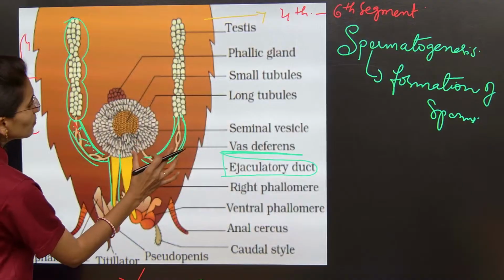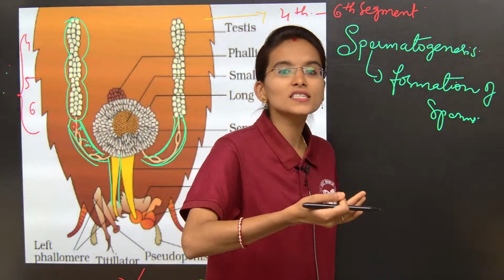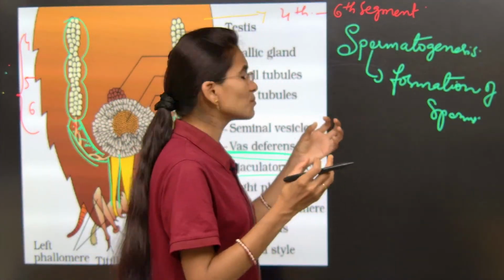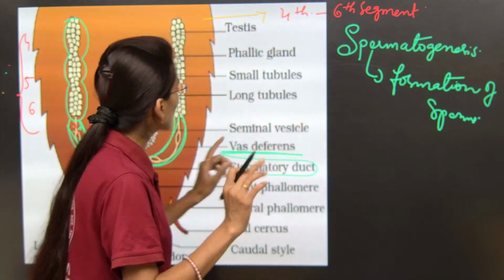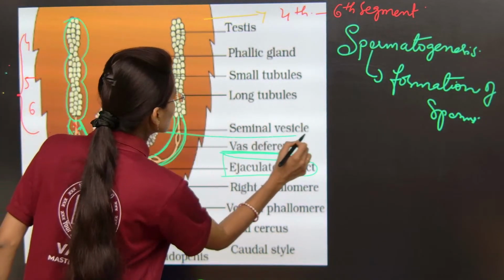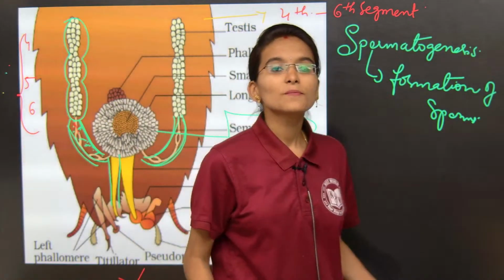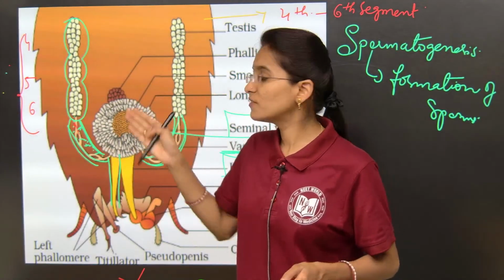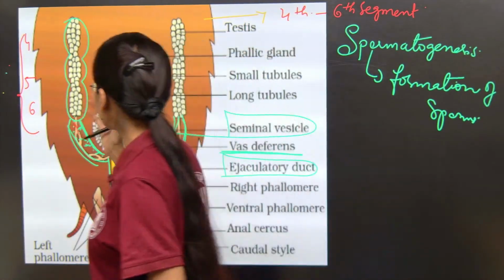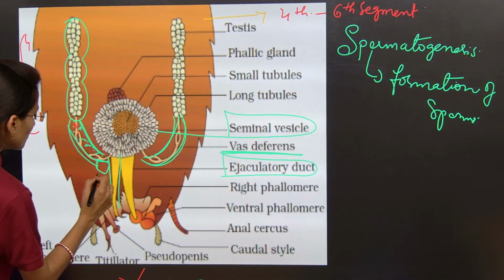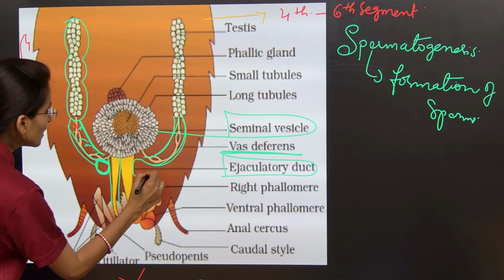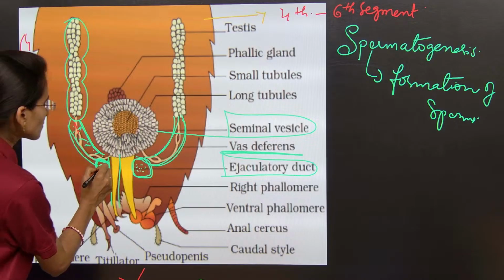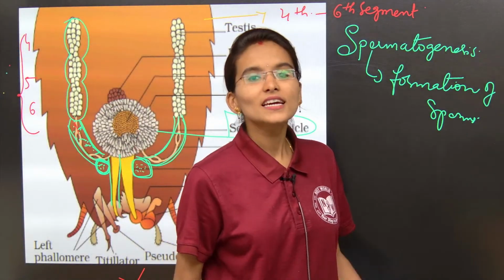So behind the vas deferens we can find a box like structure, in the sense a small storage sac like structure, that is called the seminal vesicles. What is it called, my dear students? It is called the seminal vesicles. So this will be the vas deferens, and behind the vas deferens we can't see it actually, but let me make a note here. Behind the vas deferens we can find the seminal vesicles.